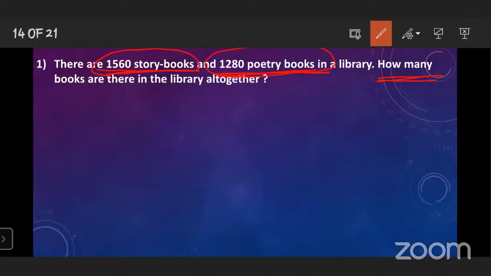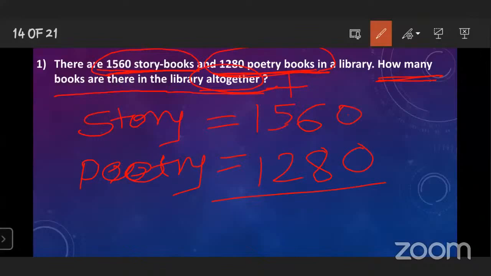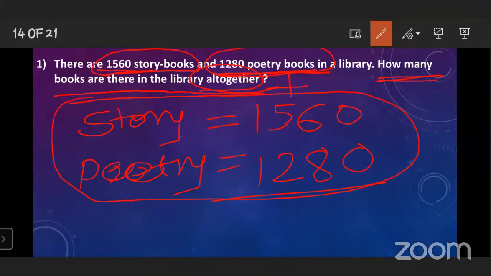Storybooks and poetry books are given, and the question starts from here: how many books are there in the library altogether? Altogether means we have to do addition. First write down storybooks, after that write down poetry books. 1,560, 1,280. This information is given in the word problem.